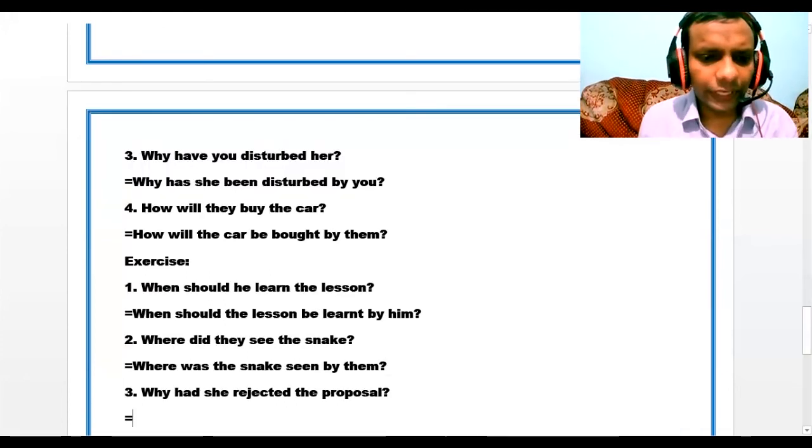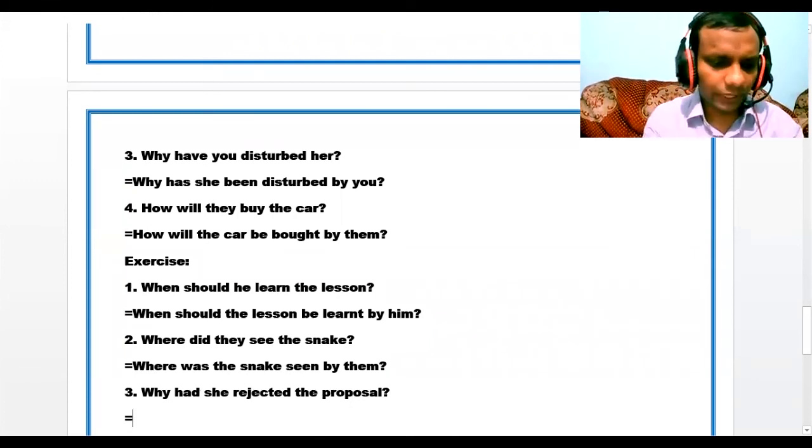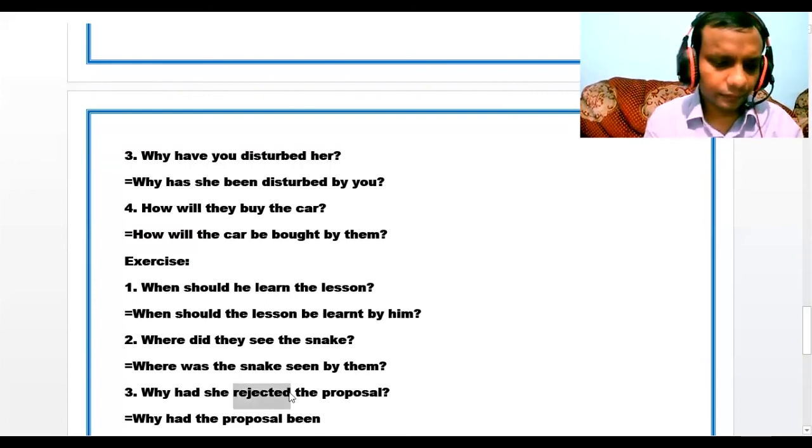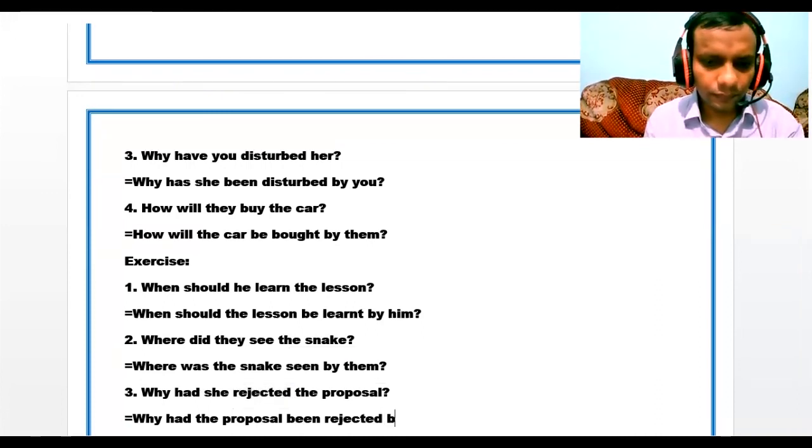And in number 3, why had he rejected the proposal? So why, and we have got had, it will be had been. So at first we have to write had, why had, then the object of proposal will be subject. So why had the proposal then been, then verb in past participle rejected. Why, and we have subject she, it will be her.